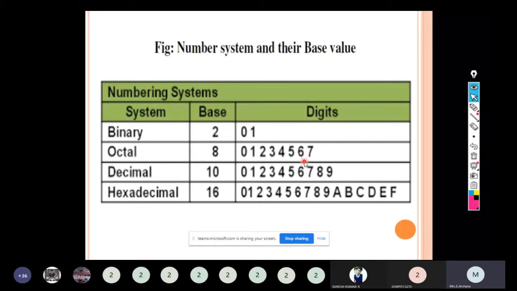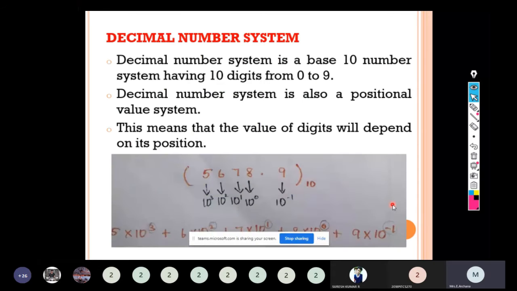For decimal number system, the base value is 10 and the values are 0 to 9. Hexadecimal number system, the base value is 16, so the numbers from 0 to 9 and the alphabets from A to F. Here A stands for the value 10, B 11, C 12, D 13, E 14 and F 15. So these are the four types of number system.